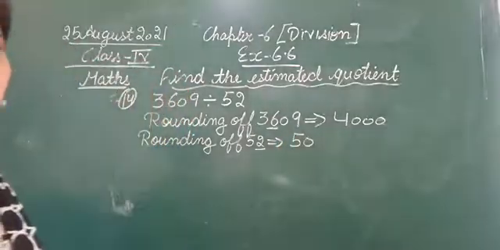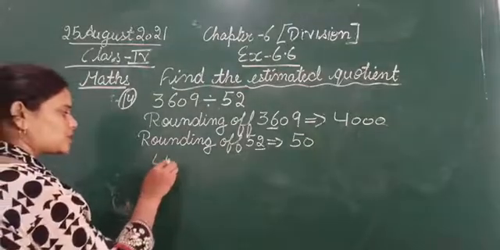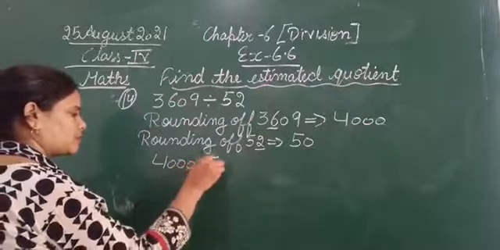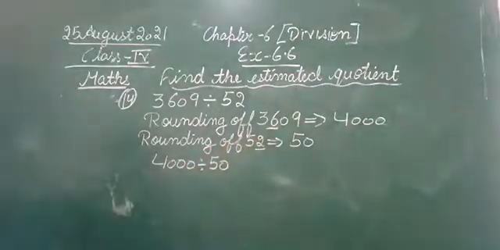Now we have to divide the estimated dividend and the divisor, that is 4,000 divided by 50. The estimated dividend is 4,000 and the estimated divisor is 50.